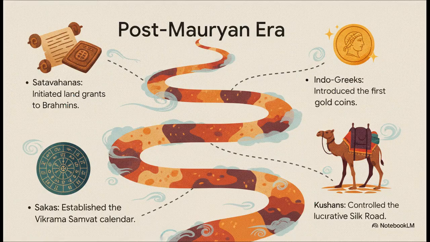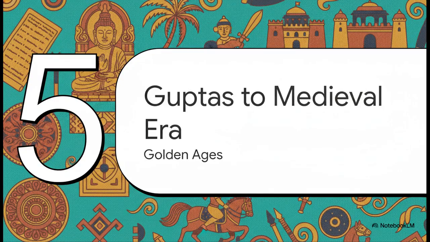Meanwhile, the post-Mauryan void became a total melting pot of indigenous and foreign innovation. Indigenous powers like the Satavahanas in central India were pioneers. They initiated the practice of giving tax-free land grants to Brahmins and Buddhist monks, which reshaped Indian feudalism. At the same time, foreign arrivals brought massive economic leaps. The Indo-Greeks introduced the very first gold coins to the subcontinent. The Sakas established the Vikrama Samvat calendar, which is actually still widely used today. And the Kushan Empire, particularly under King Kanishka, grew immensely wealthy by asserting control over portions of the highly lucrative Silk Road.